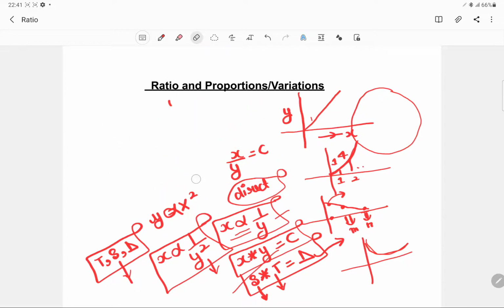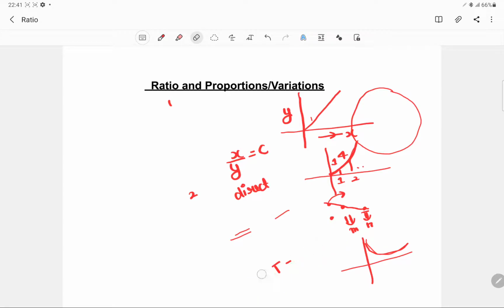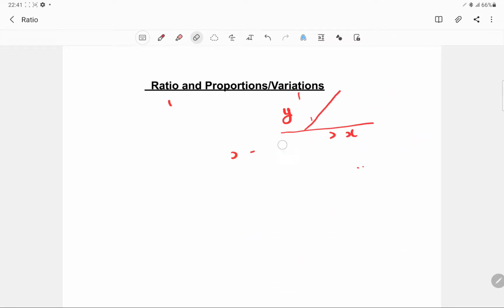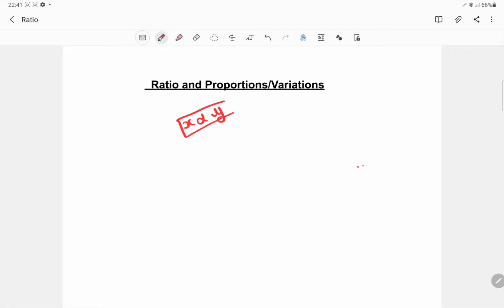In most questions in CAT, you will always have this variation. Either it would be a linear increasing variation, like x is to y.